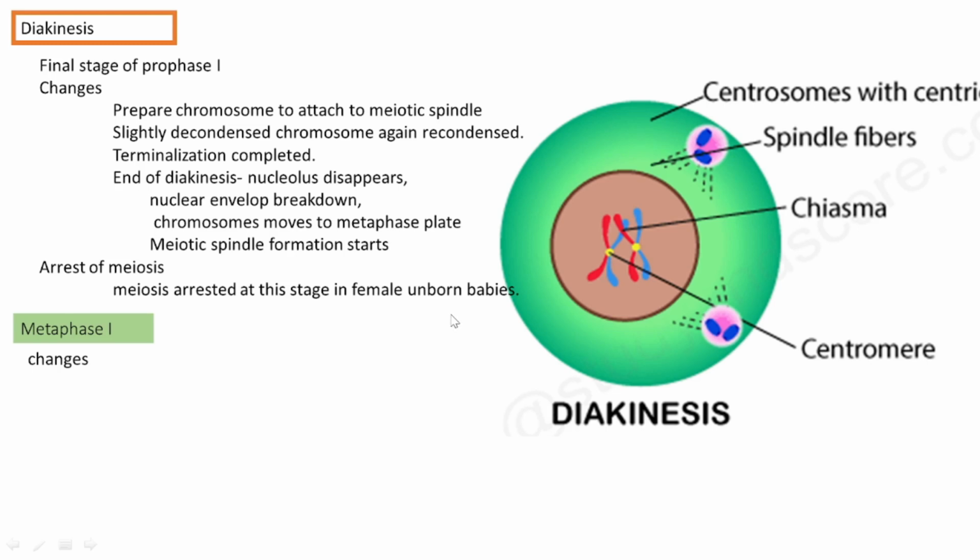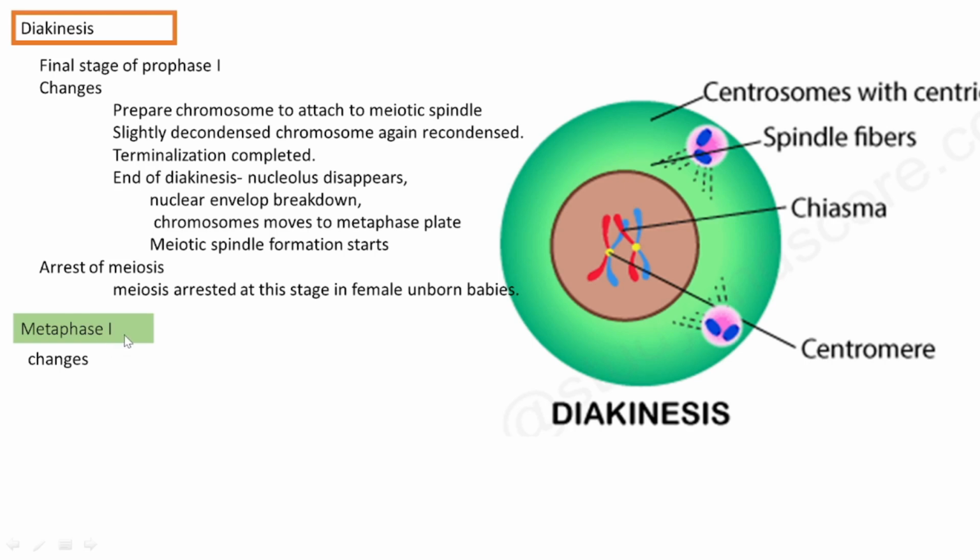After she attains maturity, before ovulation time, each sex cell resumes the further division process at the rate of 1 oocyte per month. Okay, that's very important.